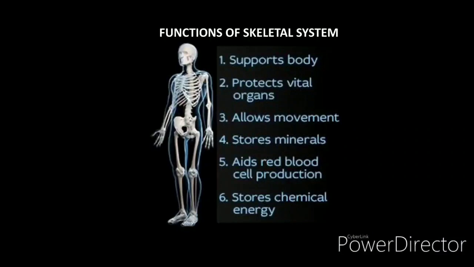Now the second function. We have heart, lungs, stomach, brain. If they are not protected, they will get injured. So a skeletal system protects our organs, called vital organs, like heart, brain, and lungs.